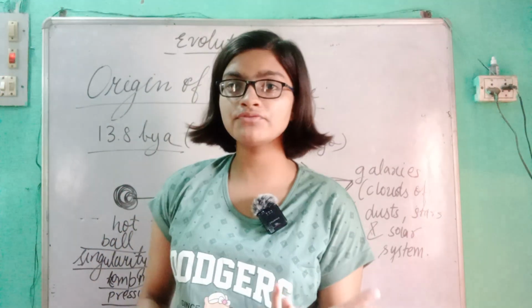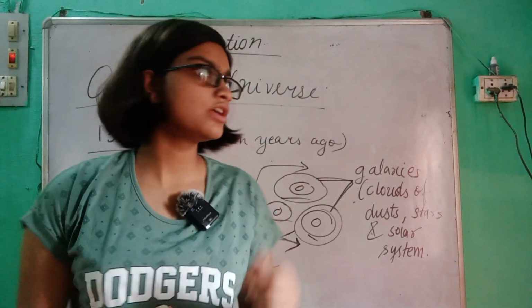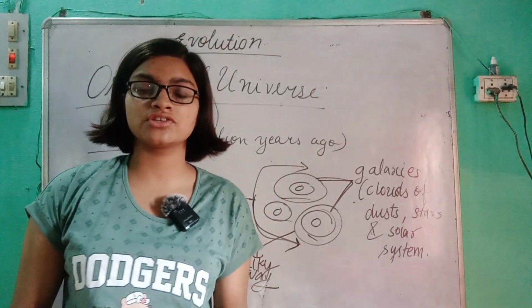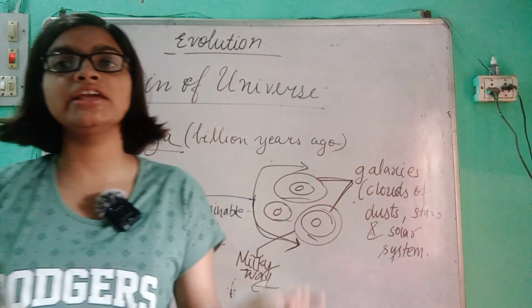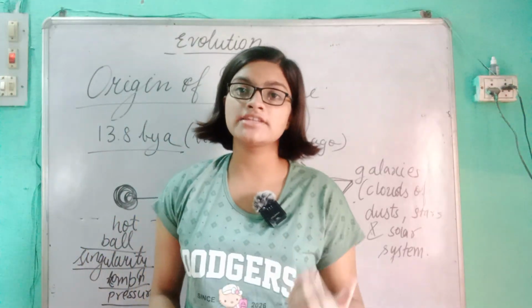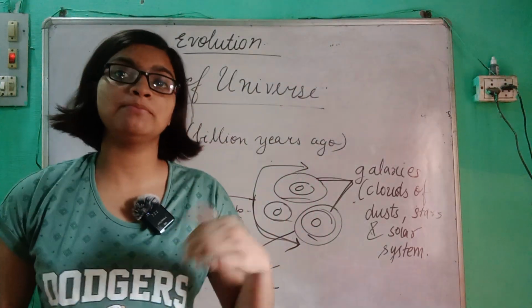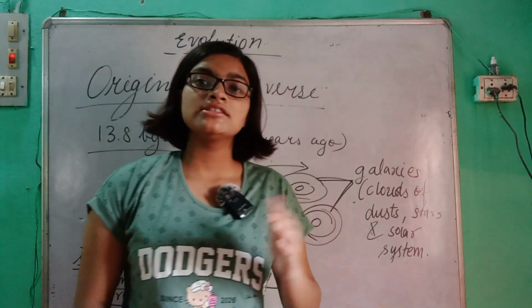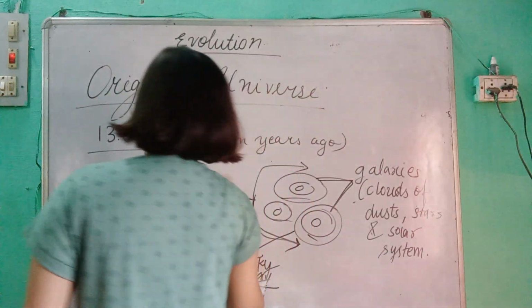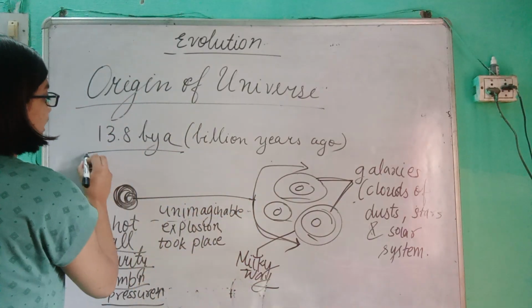First of all, we saw about evolution. So basically evolution occurs by the slow and gradual changes in the flora and fauna over millions of years. Then we have our stellar distances. Stellar distances are used to measure the distance between planets and stars. Then stellar distances are measured in light years. Then we had the origin of the universe. The universe originated 13.8 billion years ago.